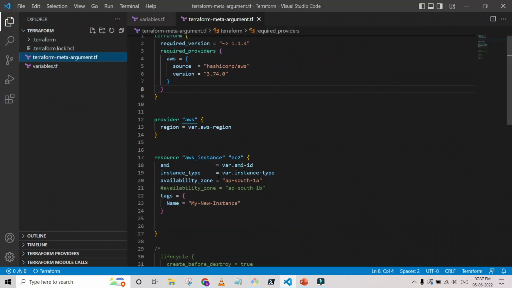What I am going to apply here is the availability zone, as this instance needs to be created in the Mumbai region, and the availability zone will be ap-south-1a. If I comment this part, then AWS will decide in which particular availability zone to create this instance. When we define it, there is a restriction. It is a hard instruction I am providing to AWS, so that it will create the EC2 instance in the ap-south-1a availability zone only. So let me apply the changes.